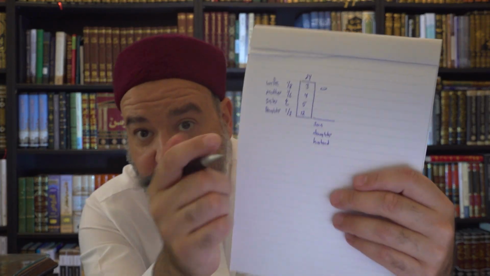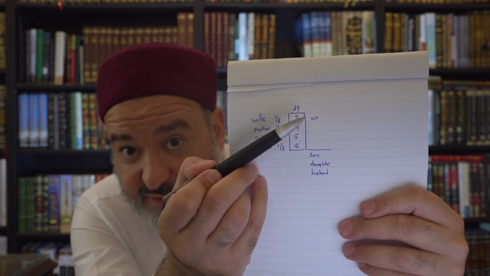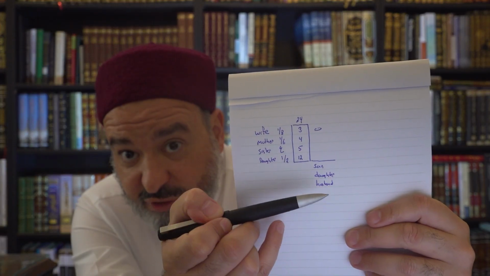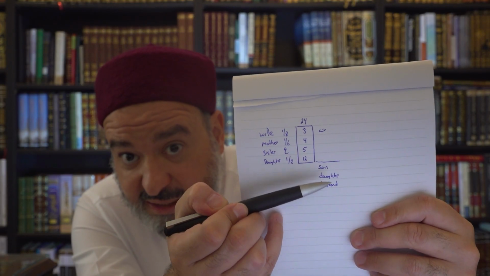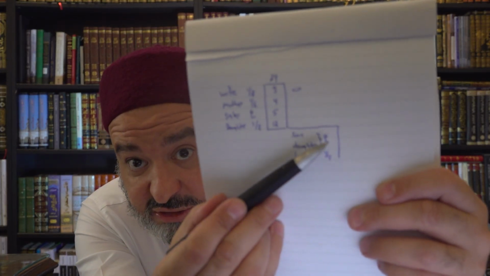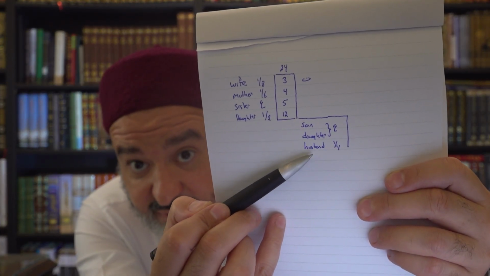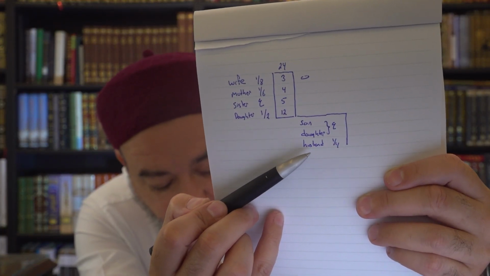So this woman, who's the wife, has died before she received this inheritance, and these are the people that she left behind. So now we're going to deal with the wife here, who's now the woman who has died and left these people behind. We know, based on our simple calculation, that the son and the daughter together are an asaba, an ayn, and then the husband gets 1/4. Sorry, my ayn looks kind of bad, but there's an ayn here, the asaba, the son and daughter, and then the husband is going to get 1/4 of this pot.